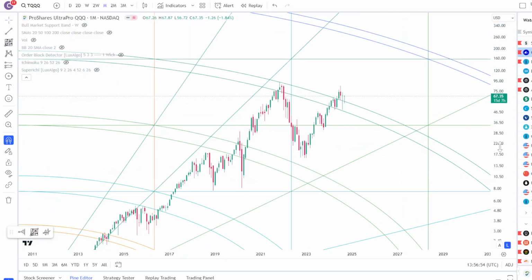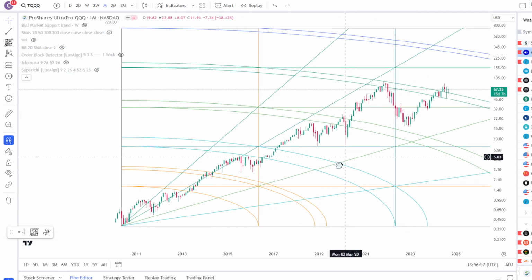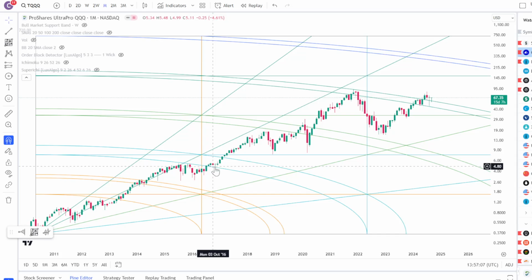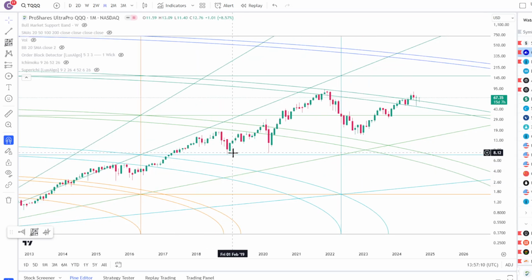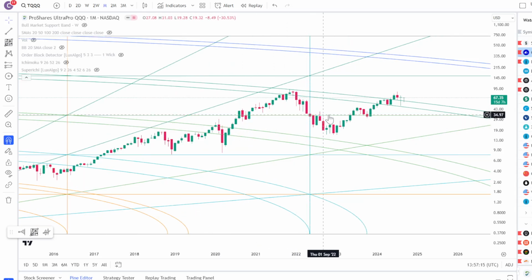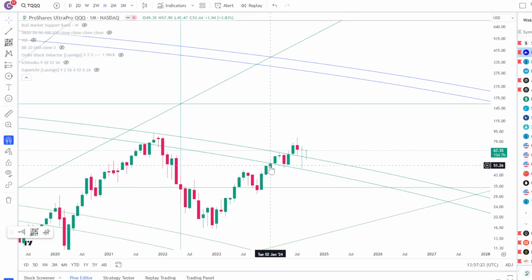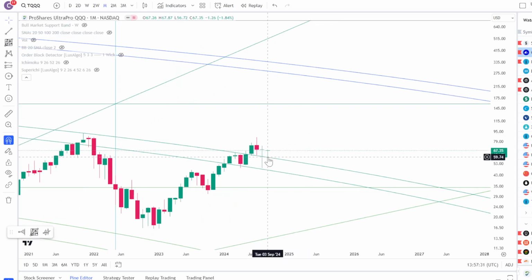The different view here is, if you just zoom out, look at how nicely the arc over here was serving as support and resistance, how nicely the arc over here was back tested, and also how nice this horizontal level has been. Look at how nice the arc over here was resistance. Look at how this horizontal zone over here was very nicely flipped from resistance over here to support, right? And where are we at right now? Well, very simply speaking, the arc has been flipped from resistance over here, back tested the bottom of the arc, broke through, and right now we're back testing the top of the arc, right?